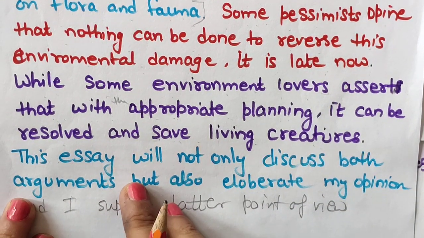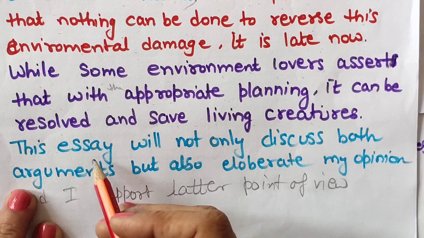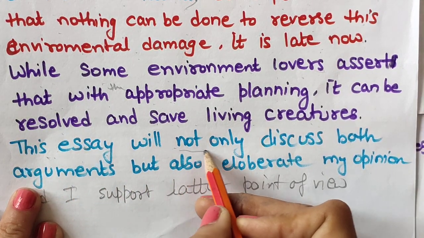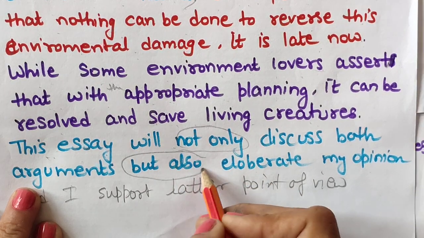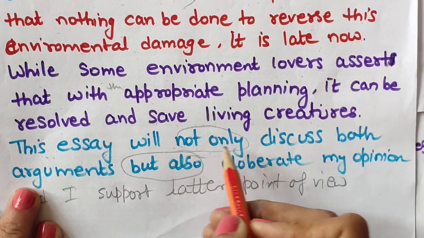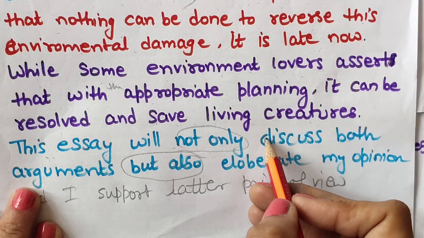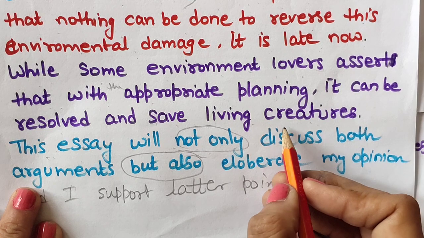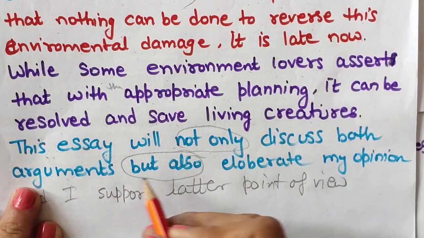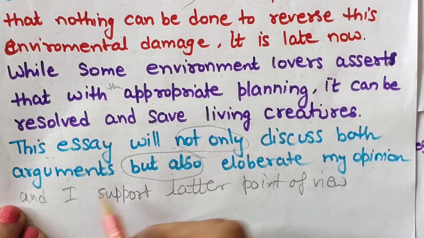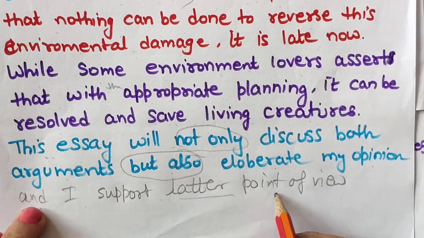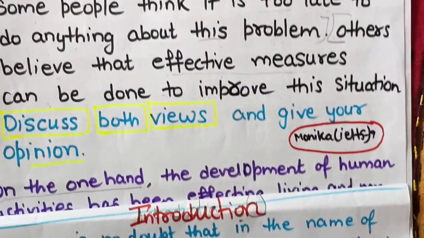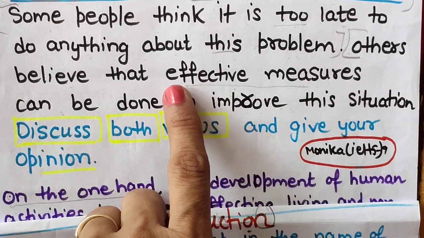Okay, now what will I be writing? This is the essay outline statement. I am using this sentence structure: not only but also. This essay will not only discuss, or instead of discuss you can write expand or explain, both arguments, but also elaborate my opinion, and I support the latter point of view. I have announced which side I am supporting: the second point of view.